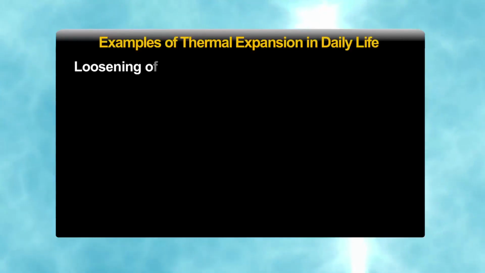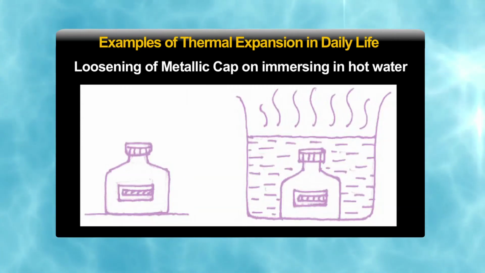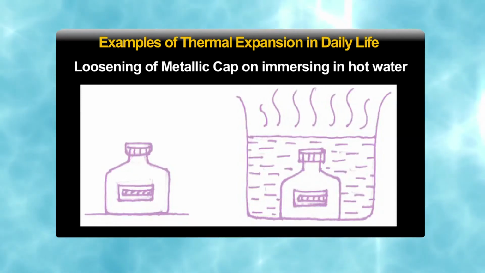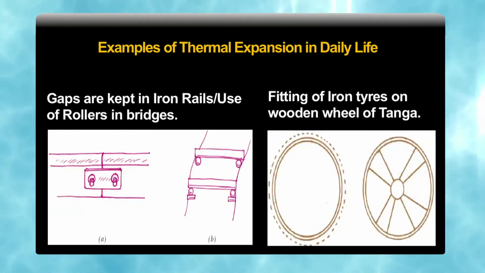We can also see examples of thermal expansion in our daily life. Suppose we have a bottle and the cap is tight; we dip the bottle in boiled water, it expands and the cap becomes loose. Similarly, the thermostat is also based on the principle of thermal expansion. Another example is the gap provided between two railway tracks, because on expansion the length increases. This is the gap between the two railway tracks.